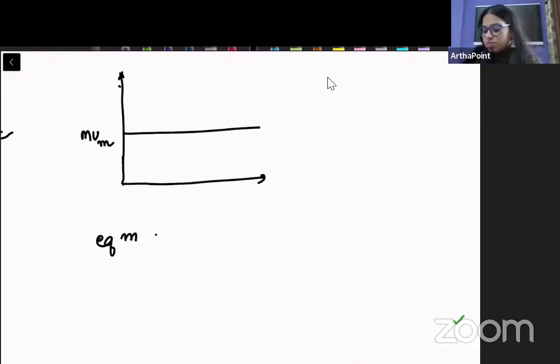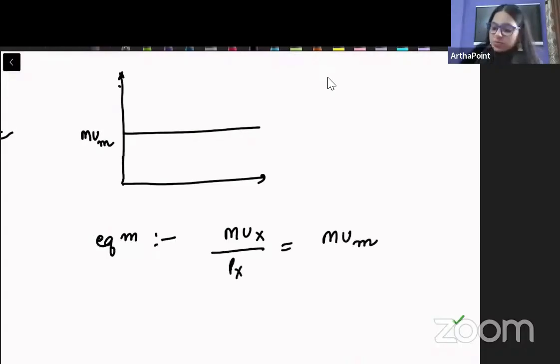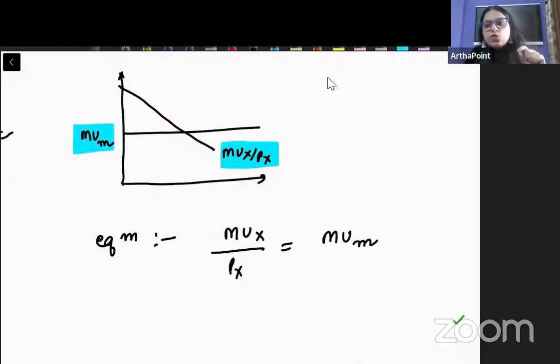So beta, what he did is he assumed that imagine that you have constant marginal utility of income, और उन्होंने क्या equilibrium discuss किया था that MUX by PX should be equal to MUM. So he made a curve and he called this curve as MUX by PX curve. And he said that wherever this MUX by PX will be equal to MUM, जहां पे भी ये दोनों intersect कर रहे होंगे, that is where I can go ahead and find my equilibrium. मैं यहाँ पर अपना equilibrium निकाल सकता हूँ.